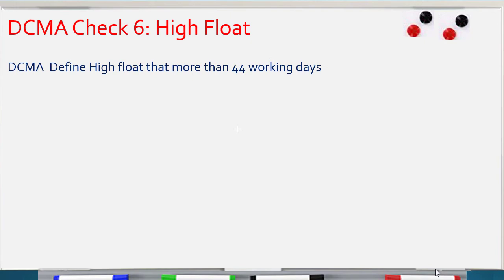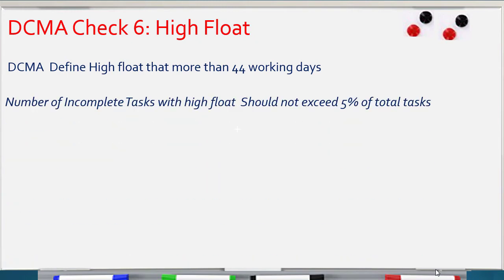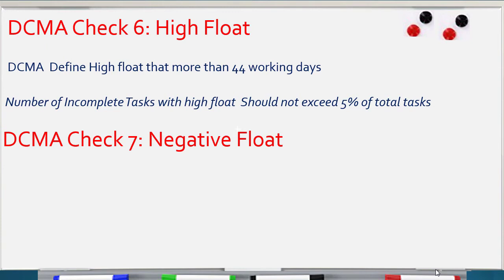DCMA defined high float as more than 44 working days, around 2 calendar months, calculated as 44 working days. So they consider that high float. The number of incomplete tasks with high float should not exceed 5% of total tasks. Check number 7, negative float. Of course it is not allowed according to DCMA because the project will be delayed.